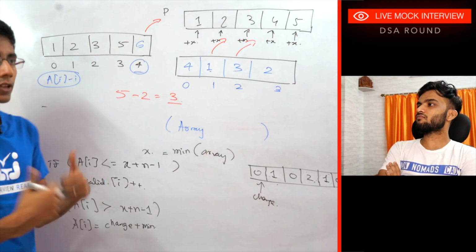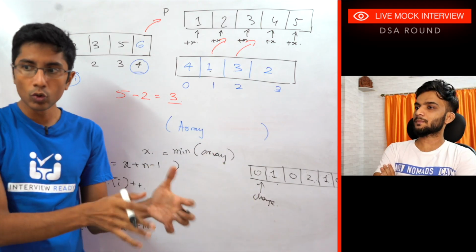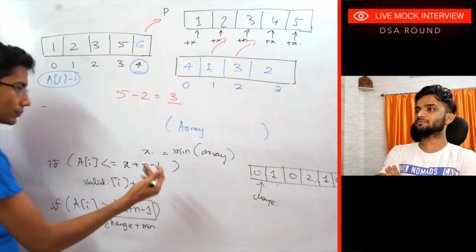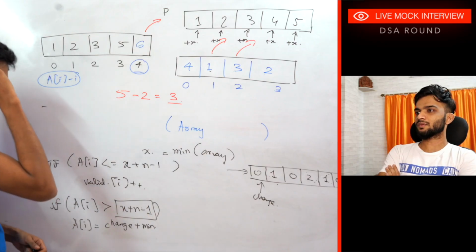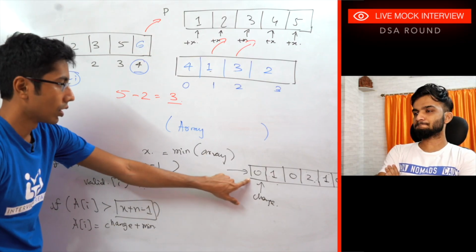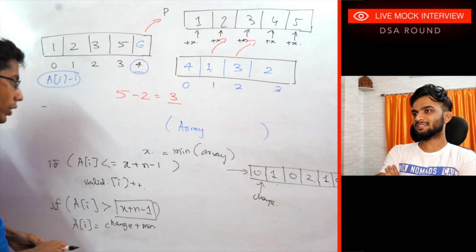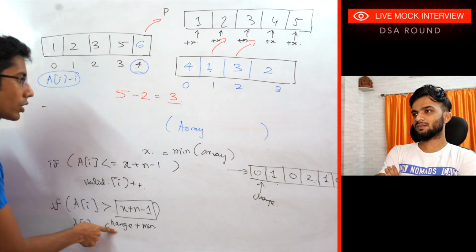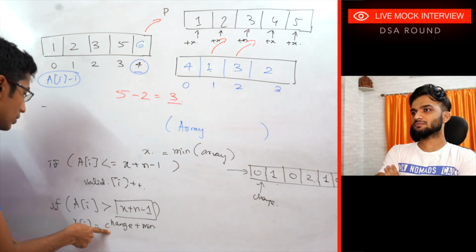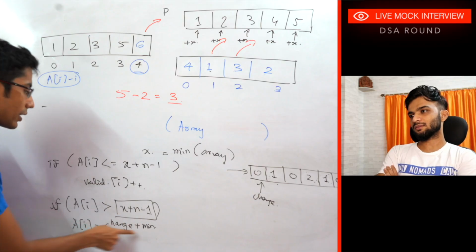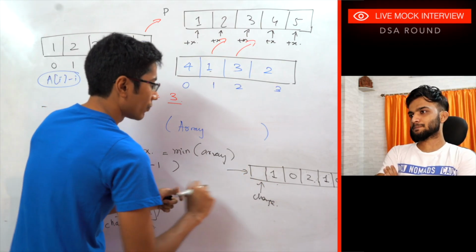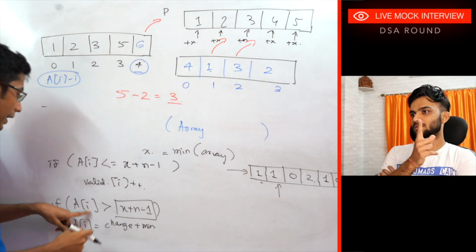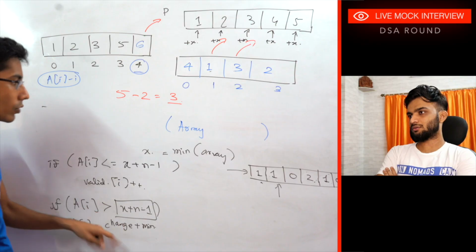So initially, change starts here. Change says this is 0, means there is no existing element, means we need something to satisfy this. So if you are an element which is offending, which is not valid, then we need to change you to this thing. This will make sure that we get an element. If you're out of the range, then I'm changing you, and then this will become 1, and change will come here. After that, I'll see that again. This is fine, so we'll just move forward.